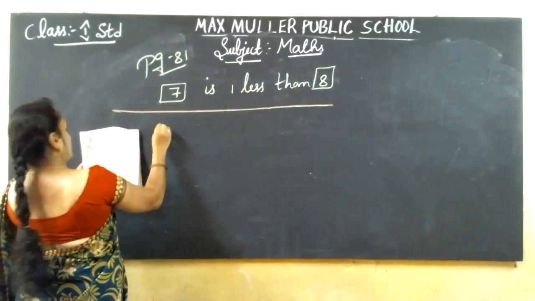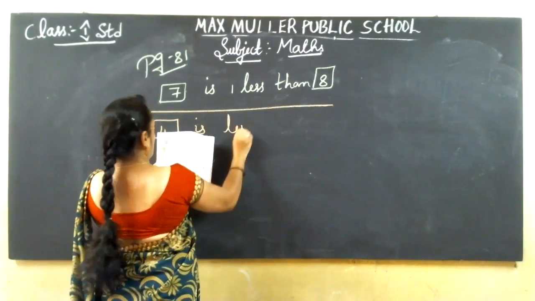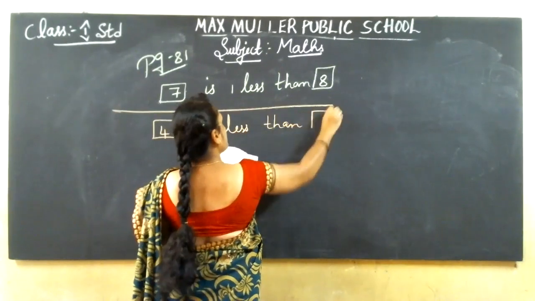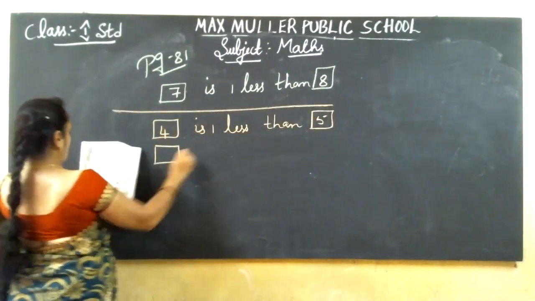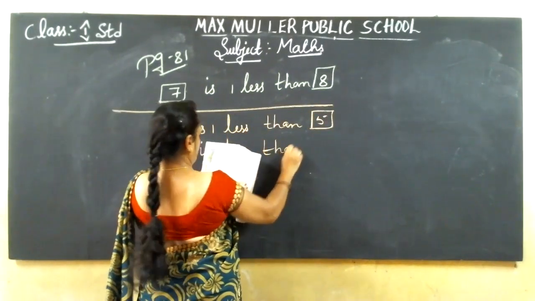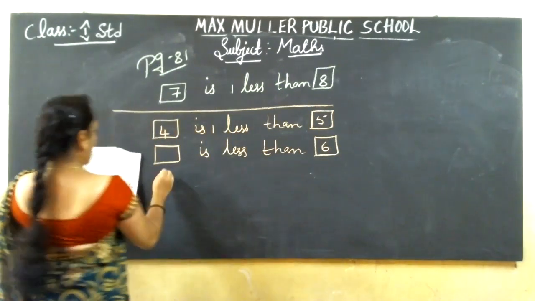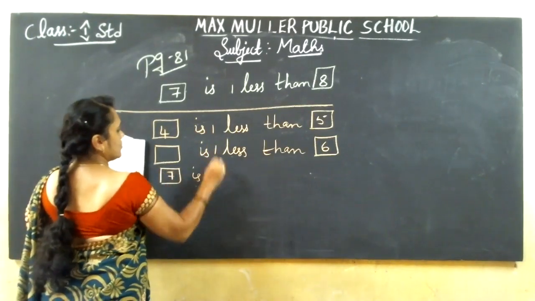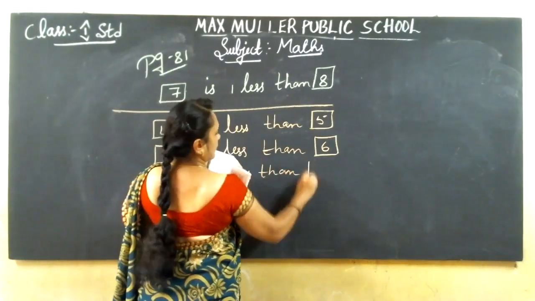Same page, down. Don't get confused. I'm writing with the question, that's why you will get confused now. Check it and write. Some of them are only finished here. Next 5 sums, we should write dash is less than 6. Here, 7 is 1 less than dash.